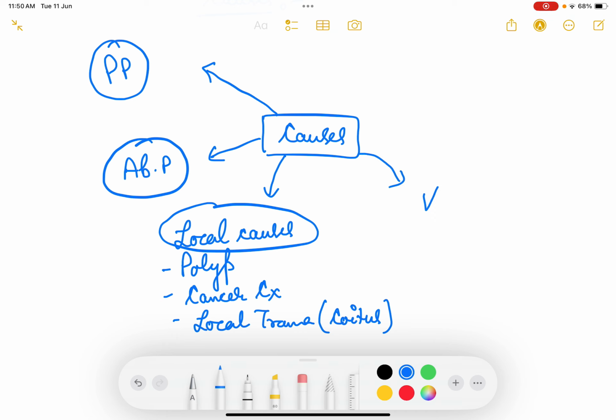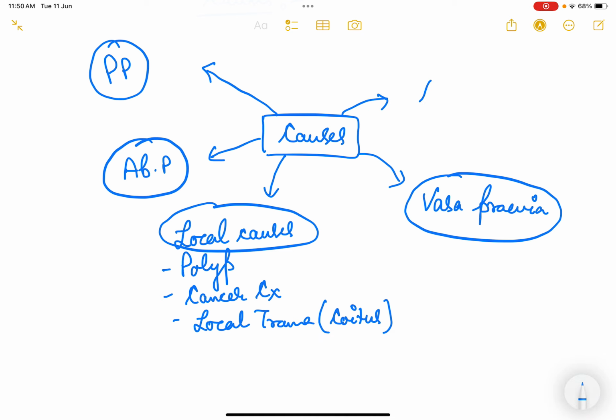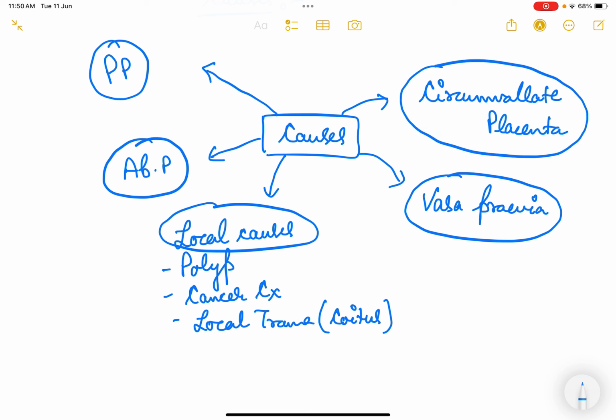Then you can have other causes like vasa previa. We will be talking about vasa previa also when we are talking about placenta previa. Then you have other causes like circumvallate insertion of the placenta; circumvallate placenta can also be a cause of antepartum hemorrhage.